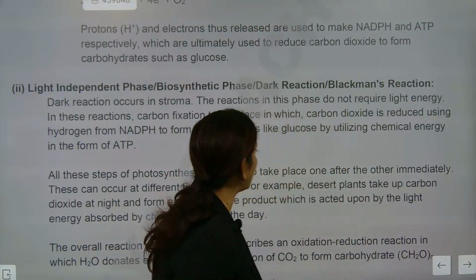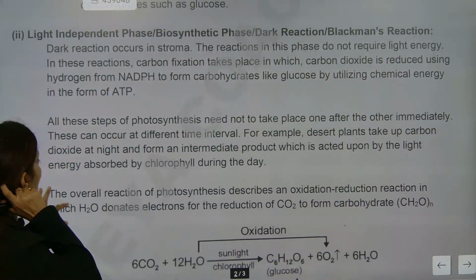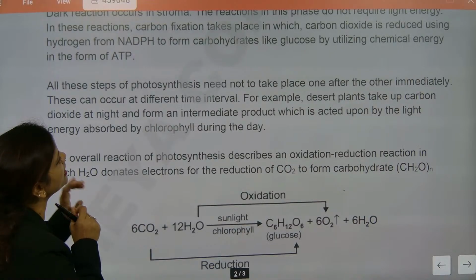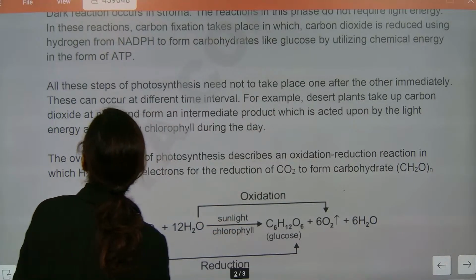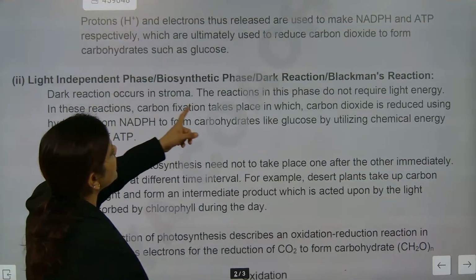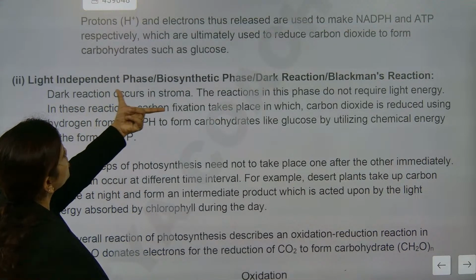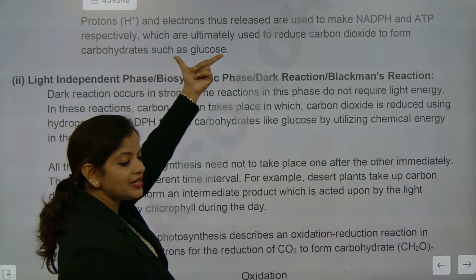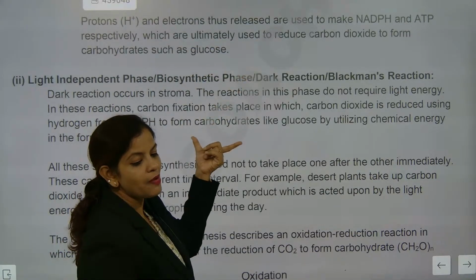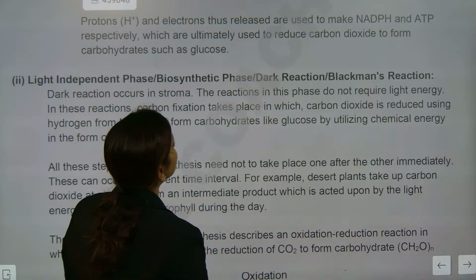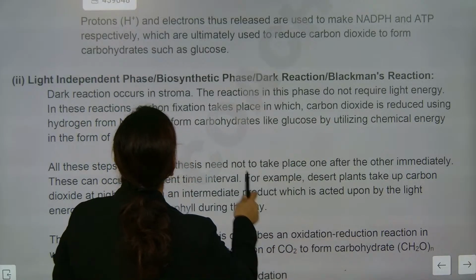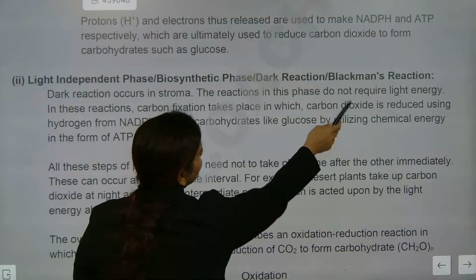What happens in the dark reaction? When we talk about the dark reaction, what exactly is happening in the dark part of the reaction? Where will the reaction happen? In the stroma. The granum part is the light reaction. The stroma part is the dark reaction. Understood? So here what exactly is done? The energy will do what? Reduction of carbon dioxide.